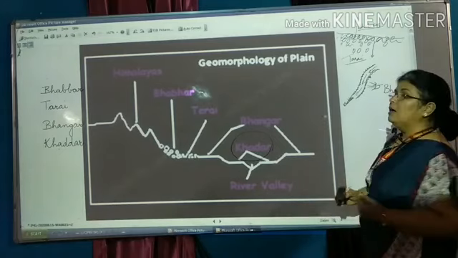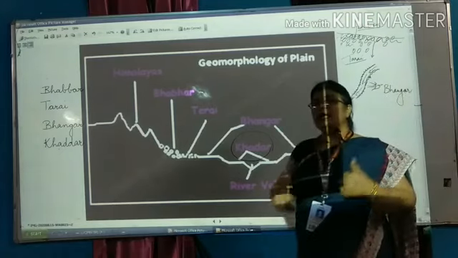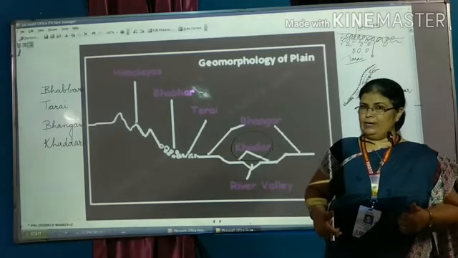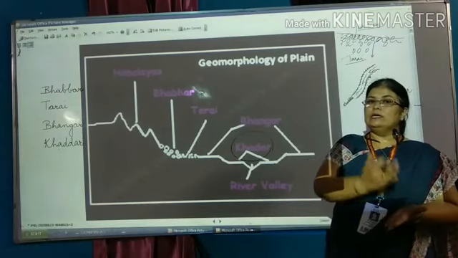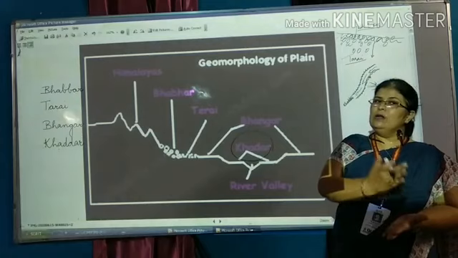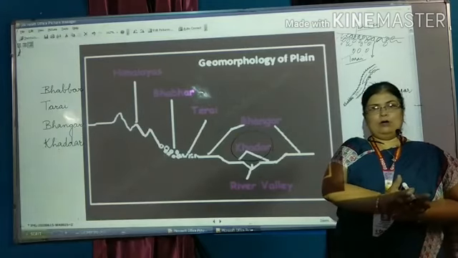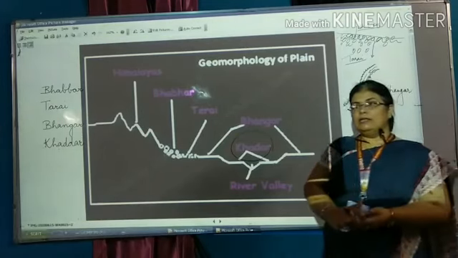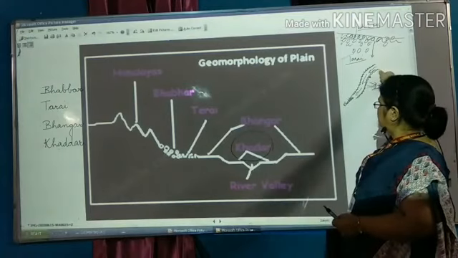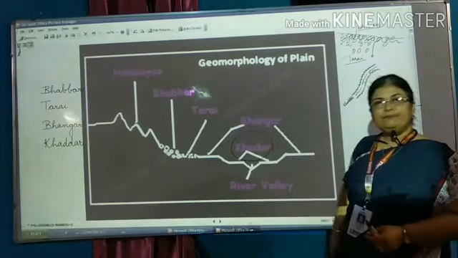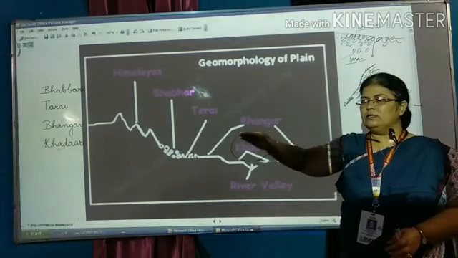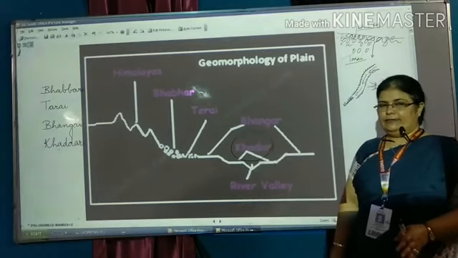So Bhangar soil is old alluvial soil, and Khaddar is the new alluvial soil. Both are brought down by the rivers. Khaddar soil you will find just at the edges of the river, whereas Bhangar is a little bit in the interior.